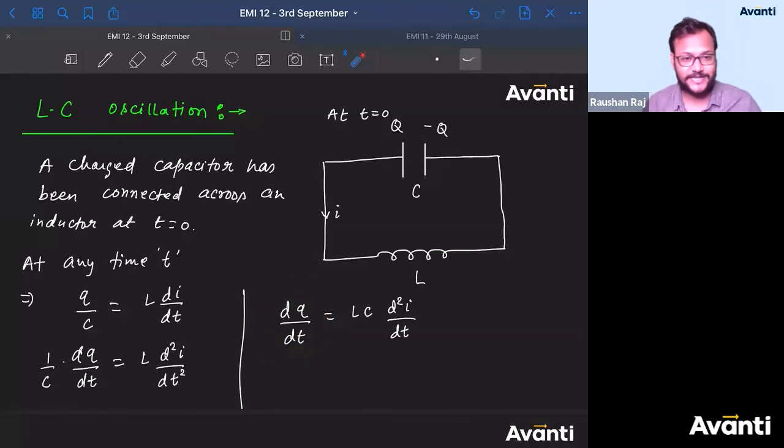Now this is a little bit tricky. Here the one who will be analytical enough, logical enough will give the answer. What is dq by dt? Tell me, children. Current, or like plus I or minus I? Pratish is saying current at any time t. This dq by dt will be plus I or minus I?